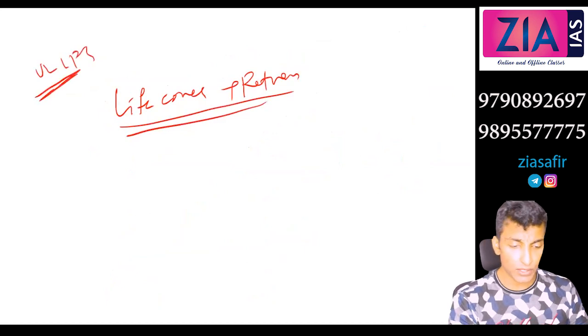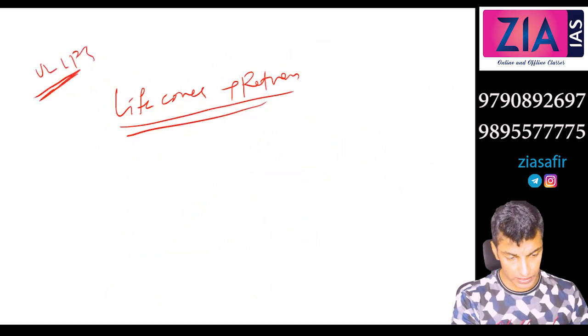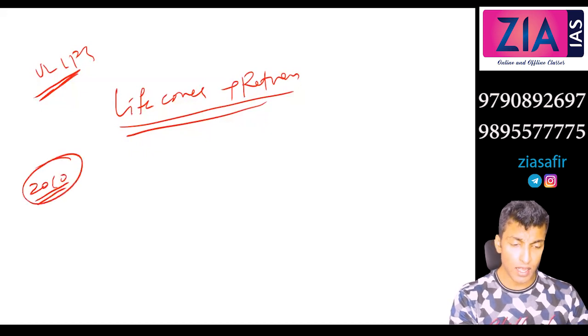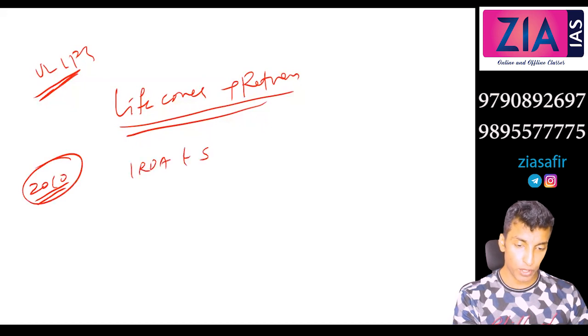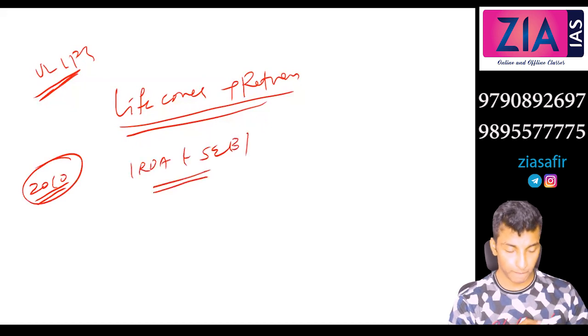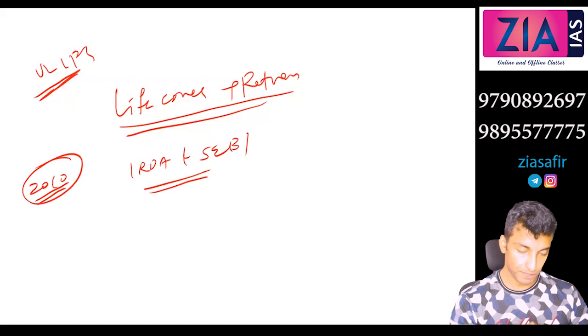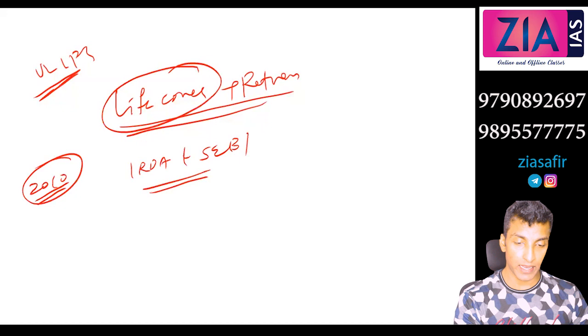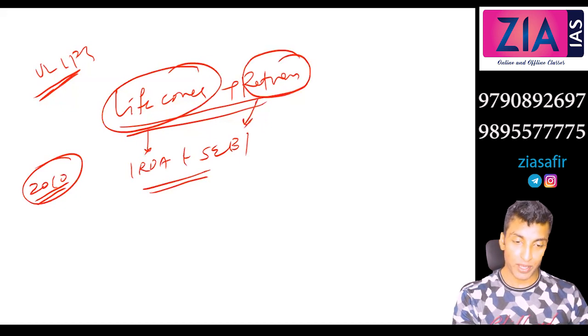In 2010 there was a big issue, and this question was asked in the 2010 mains. If you go back, you can see this question. The debate was between IRDA and SEBI. What do you think the debate is? Who will be the regulator? Who will be regulating this? If it is life insurance, it has to be regulated by IRDA. If it is a mutual fund, it has to be regulated by SEBI. Here both are there.